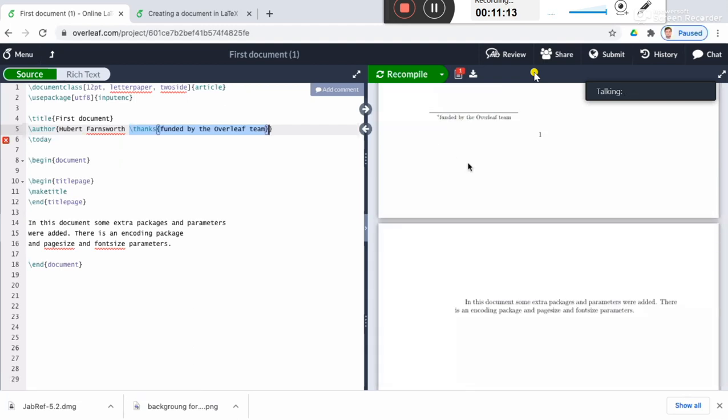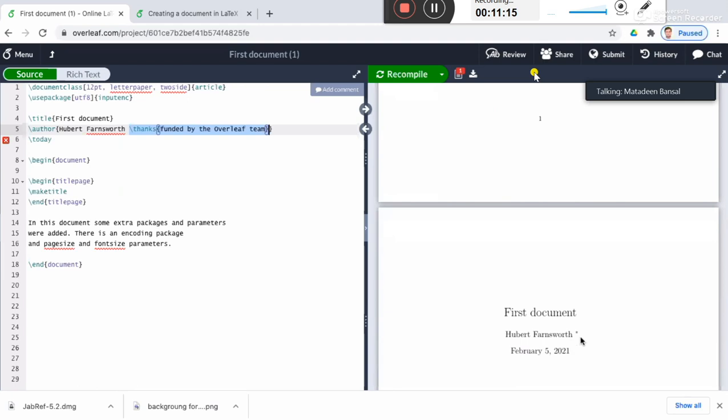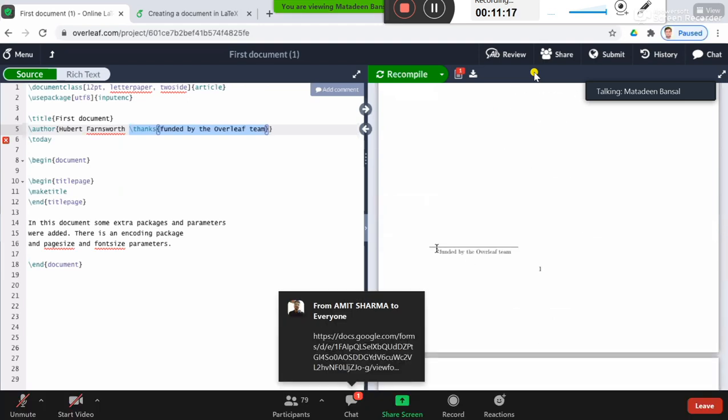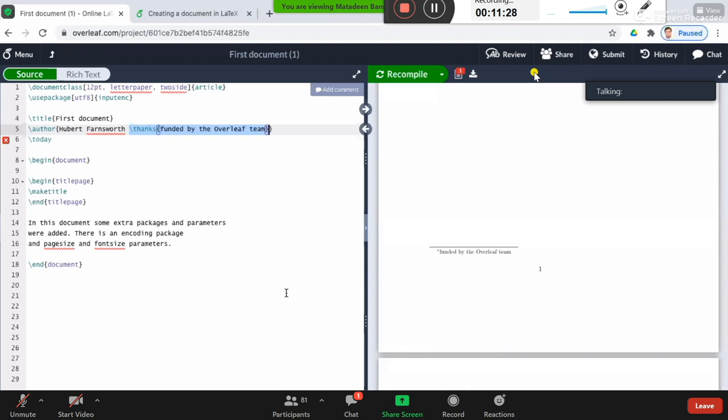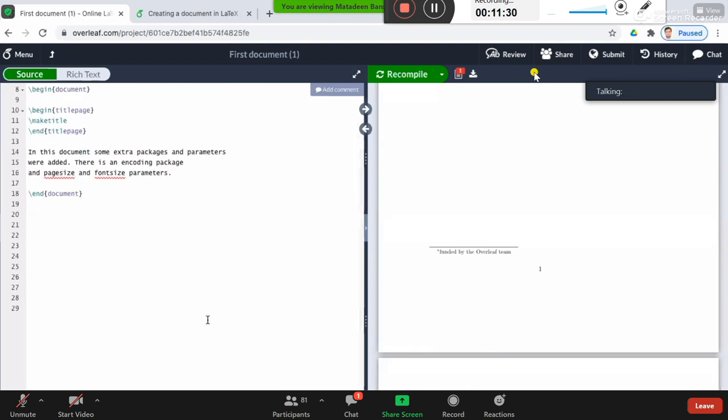You see a star will be put over here, and this will be put as footnote over here, that you may see in the different articles, research articles. All right, if you have any questions, please ask.